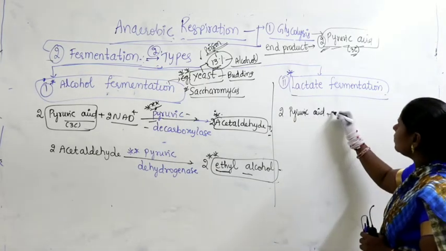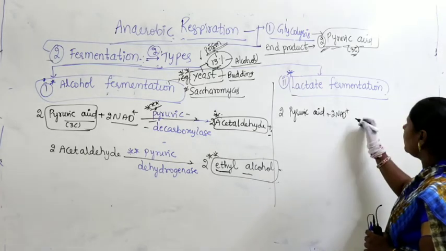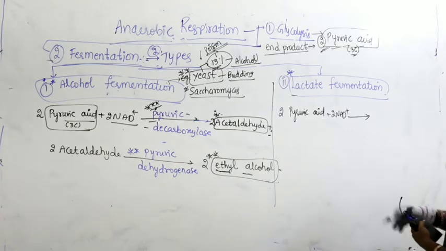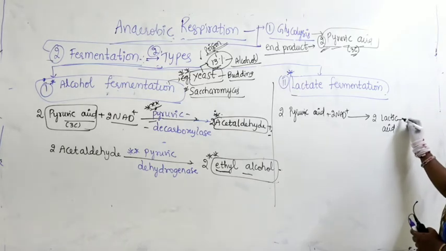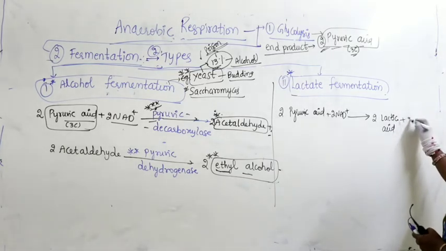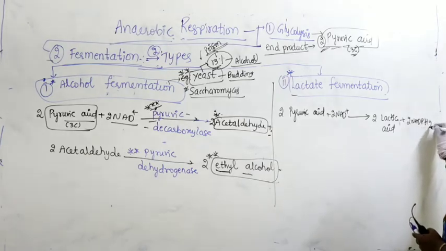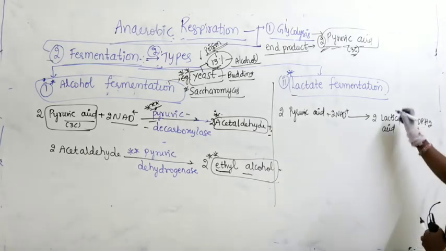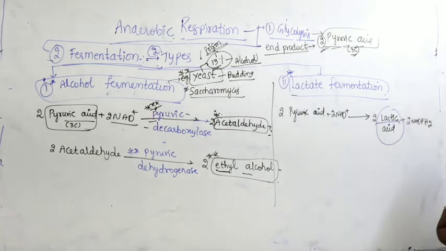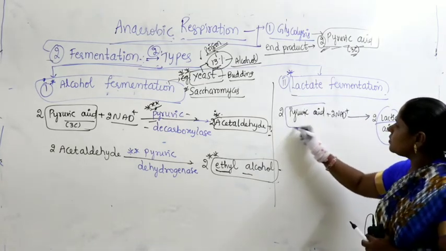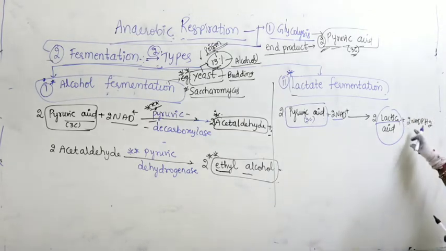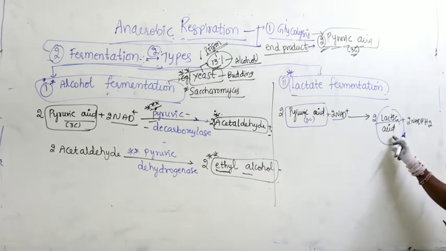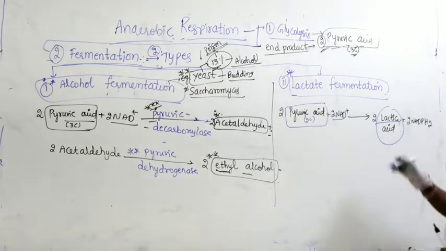In this case also we take 2 NAD plus, and it produces 2 molecules of lactic acid, and along with that 2 molecules of NADPH2. The end product here is lactic acid. As lactic acid is produced as an end product, that is why it is called lactate fermentation. So, pyruvic acid, each having 3 carbons, is reduced with 2 NAD plus, producing 2 NADPH2, and the end product is lactic acid.